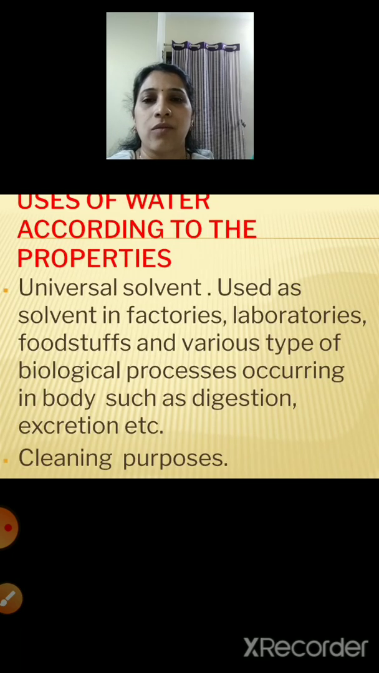Universal solvent. Why is it called a universal solvent? Because many substances are soluble in water. So that's the reason it is called a universal solvent. It is used as a solvent in factories, laboratories, foodstuffs, and various types of biological processes occurring in the body, such as digestion, excretion, etc.